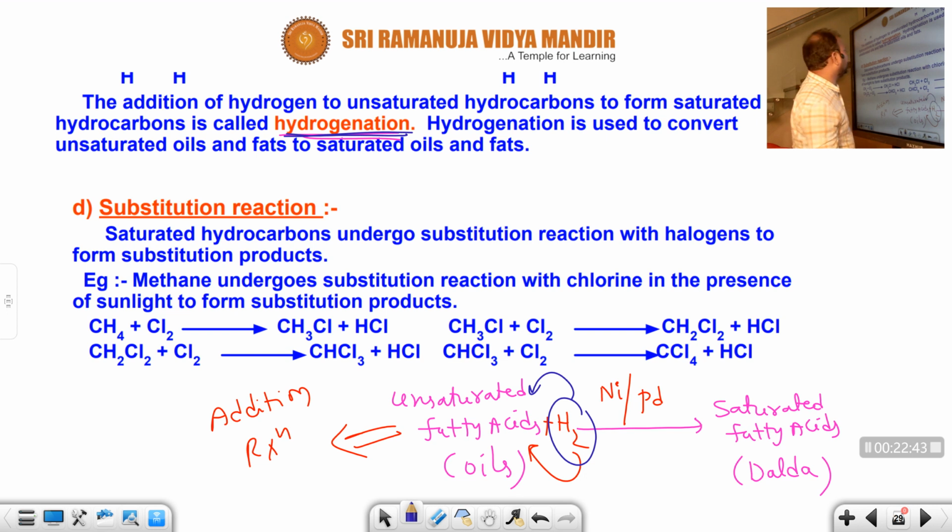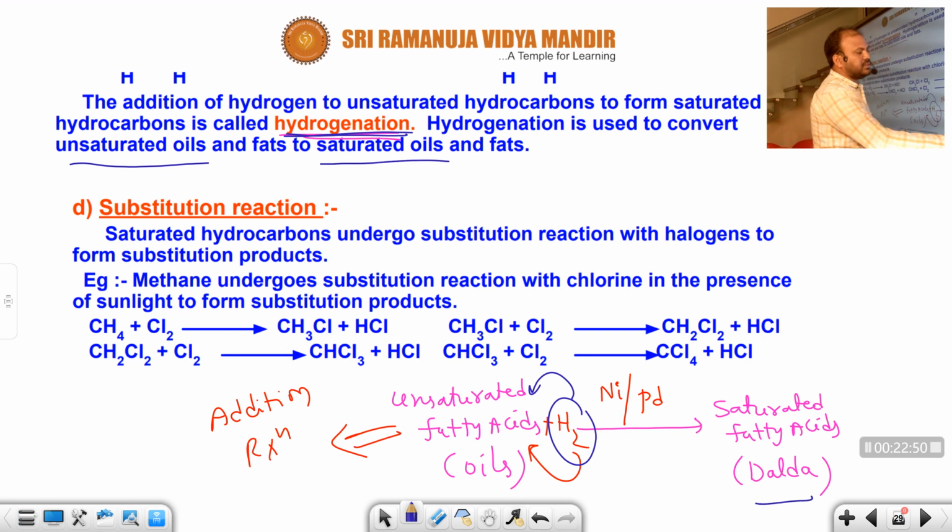This hydrogenation is used to convert unsaturated oils, like unsaturated fatty acids, into saturated oils, saturated fatty acids. That means dalda. This is called hydrogenation of oils. Here hydrogen is added, that's why this is called hydrogenation.